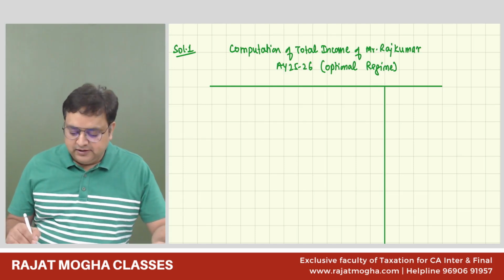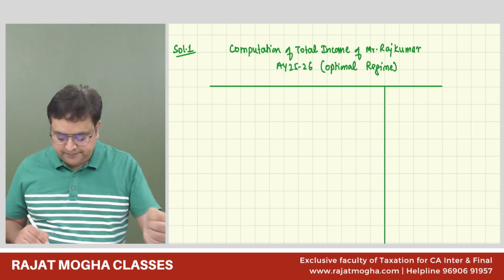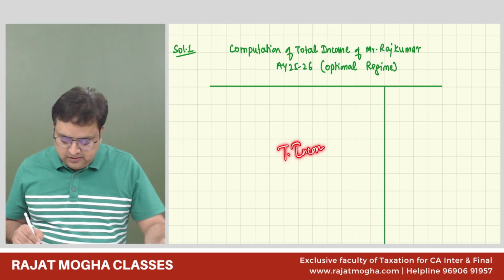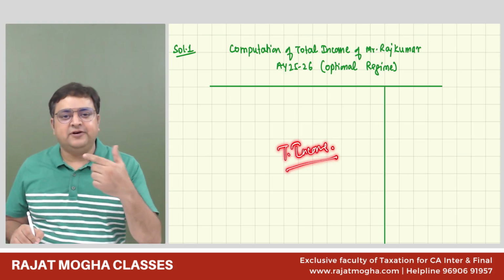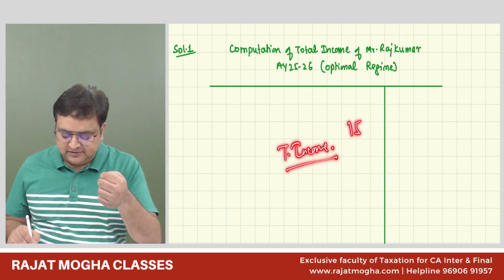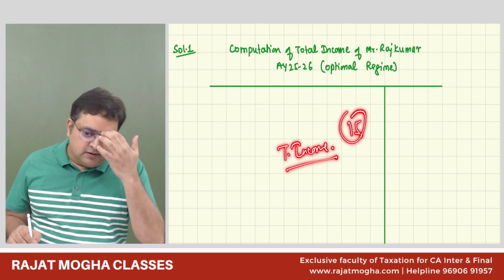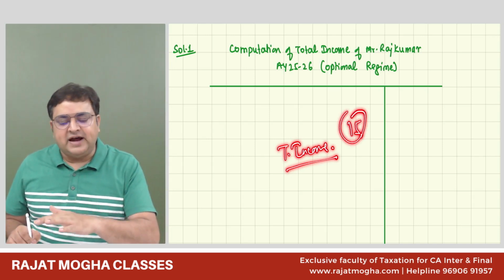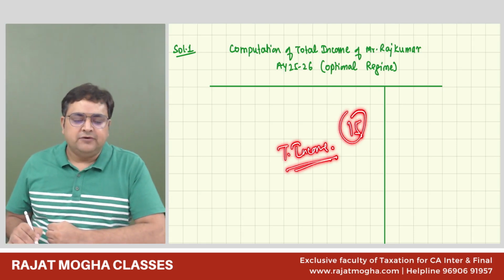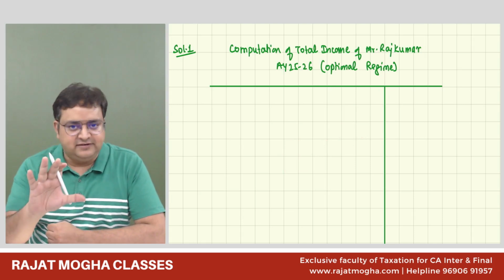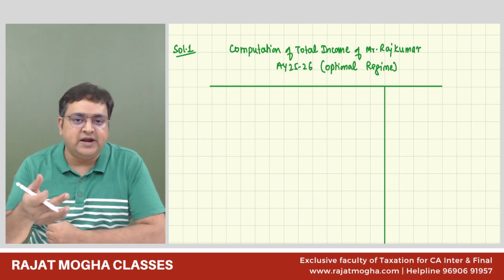So first of all, guys, whenever there is a question for total income, generally the first question which you will get, of 15 marks, would be a quite big question of total income. Although this one is just for 6 marks, the same concept we follow in that question also. So generally when we calculate total income, first of all, we have to check our 5 heads, from which head we are getting income or from which head we are not getting income.